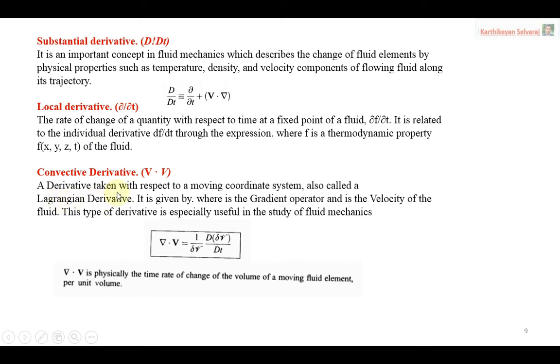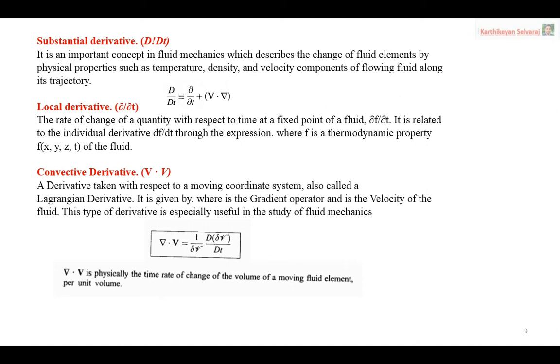The best example of the Lagrangian derivative is a rocket. Consider the rocket as a single particle. We are looking only at the movement of the particle, how it moves away from the ground, and whether it is located exactly in the orbit or not. So we look only at the analysis of the rocket, considering the rocket as a particle. If you are doing it like that, it is called the Lagrangian approach or Lagrangian derivative.